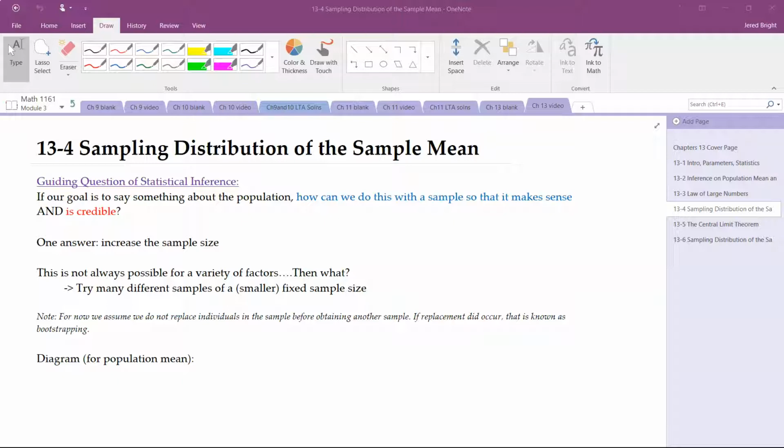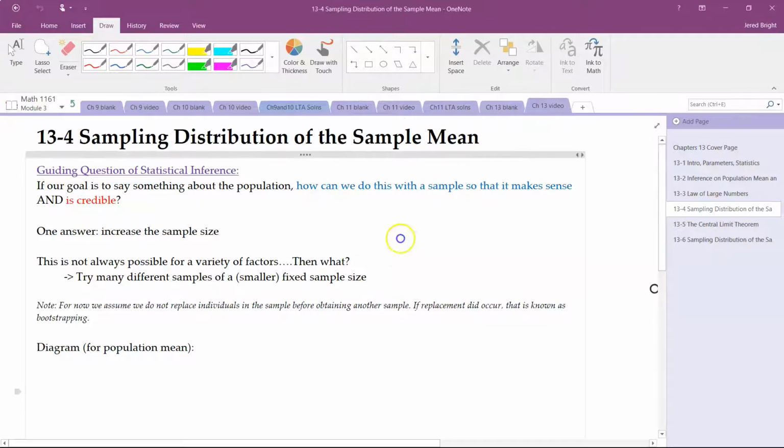But how realistic is it to sample 1 million people on a certain characteristic? Probably not very. So then what? What we can do is a different technique where we try many different samples of a fixed sample size, and usually the fixed sample size is smaller than what we would normally expect. Just for now, we're imagining that we're doing this without replacement. If we're doing replacement, then we call that bootstrapping.